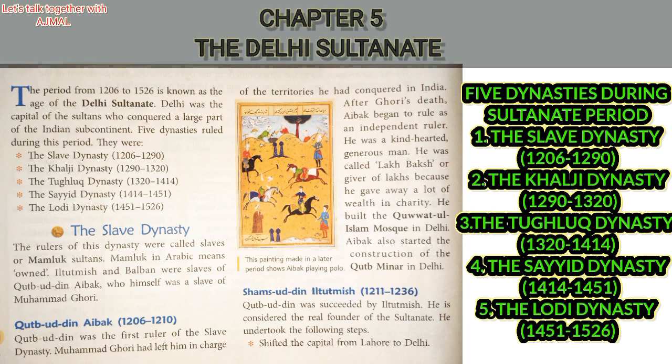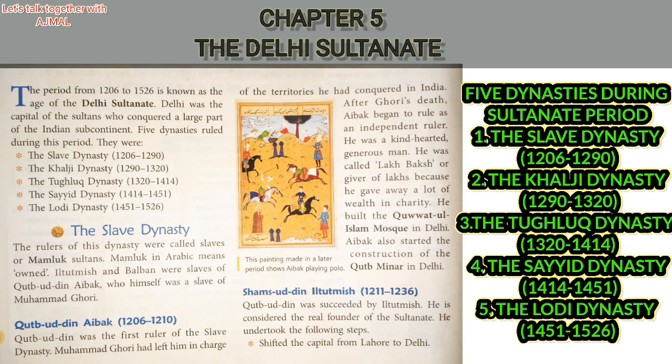Going to the next dynasty, the Khalji dynasty, the period was 1290 to 1320. The third dynasty is the Tughlaq dynasty, 1320 to 1414.